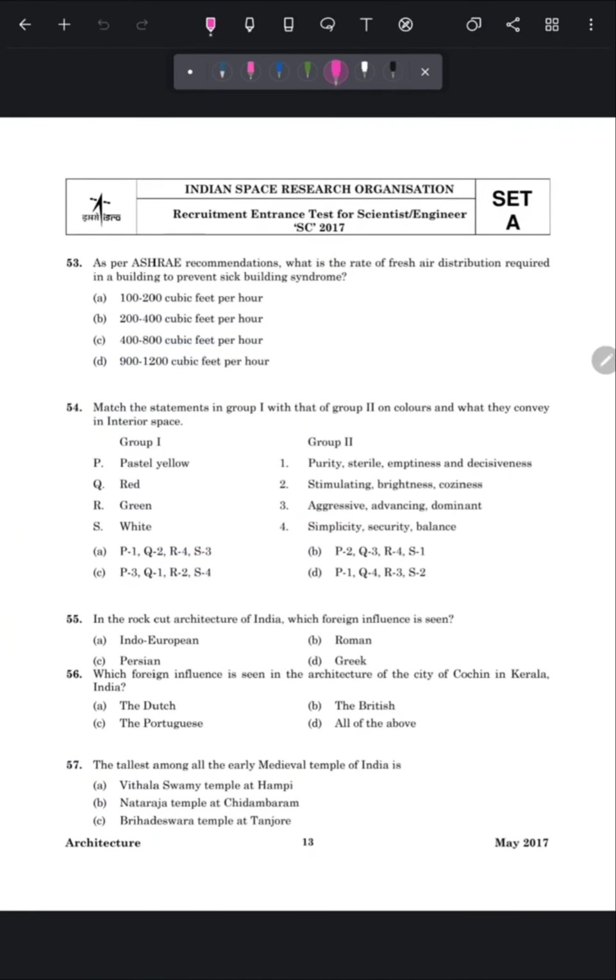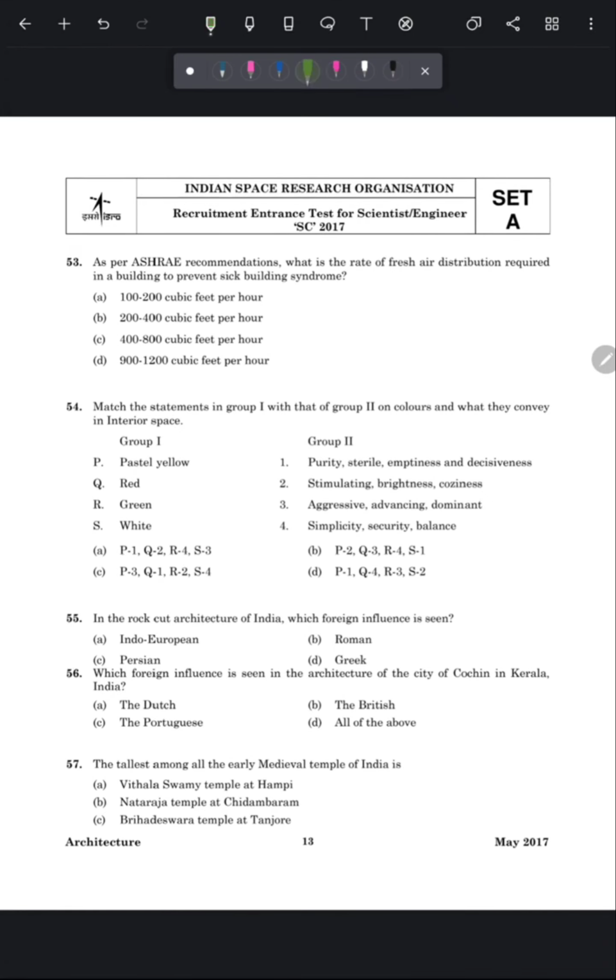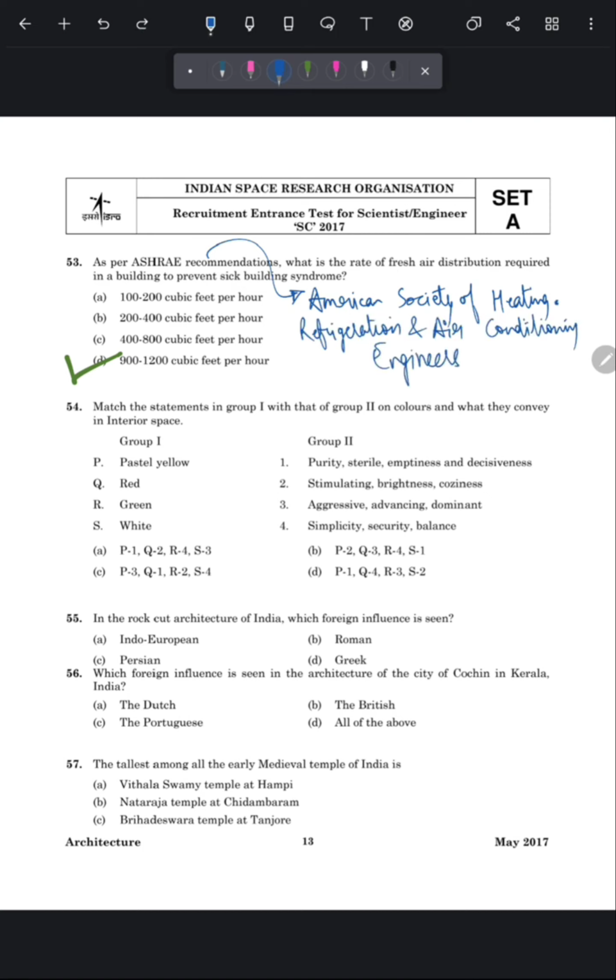Question number 53, as per ASHRAE recommendation, what is the rate of fresh air distribution required in a building to prevent sick building syndrome? So as per ASHRAE, the rate of pumping of fresh air that is required in a building is 900 to 1200 cubic feet per hour. So the correct answer is option number D. And what is ASHRAE? ASHRAE's full form is American Society of Heating, Refrigerating and Air-Conditioning Engineers. Let's move to the next question.